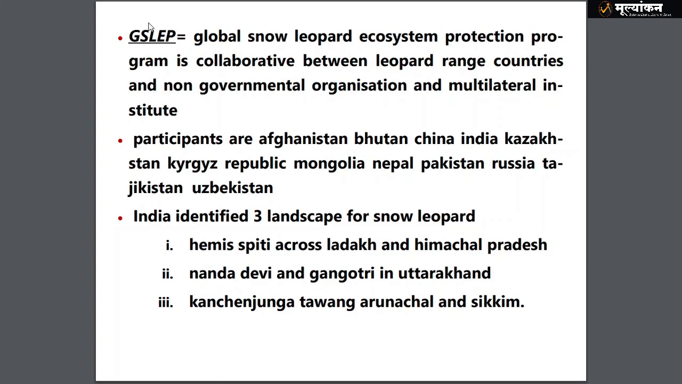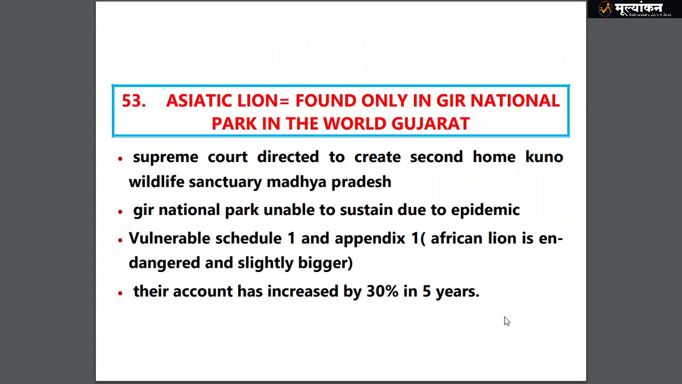Then there is an important initiative called GSLEP, the Global Snow Leopard Ecosystem Protection Program, collaborative with snow leopard range countries. Participants are Afghanistan, Bhutan, China, India, Kazakhstan, Kyrgyz Republic, Mongolia, Nepal, Pakistan, Russia, Tajikistan and Uzbekistan. India has defined three snow leopard landscapes: Hemis in Ladakh, Himachal Pradesh, Nanda Devi of course in Uttarakhand, and Kanchenjunga, Tawang, Arunachal and Sikkim, that is the northeastern states.